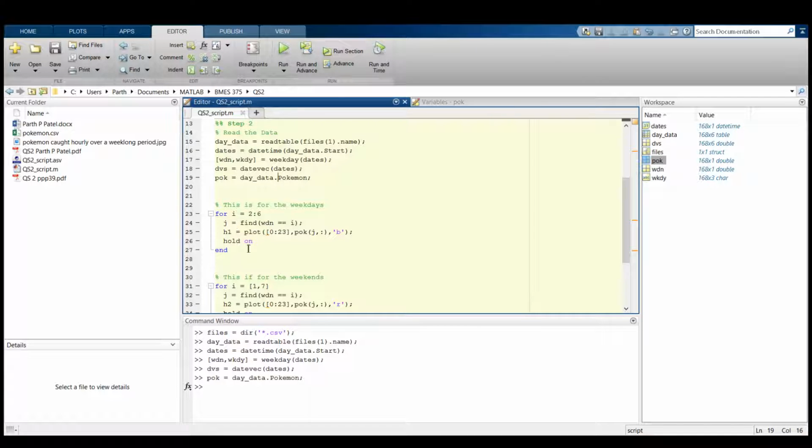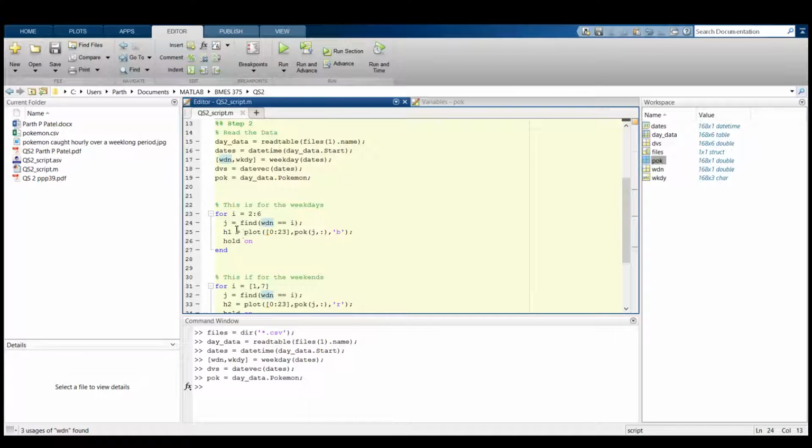Just as I did for the last video where I was recording my steps, I first ran my weekdays, Monday through Friday. On my first run through, I found all the places where my variable WDN, the number of the week, was equal to 2, which is Monday, as I explained earlier.